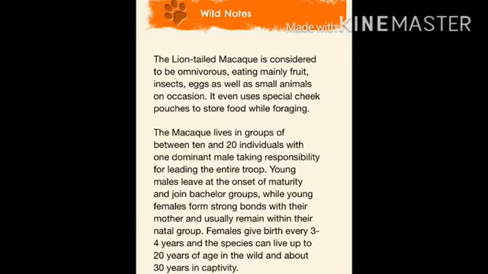The macaques live in groups of between 10 to 20 individuals with one dominant male taking responsibility of leading the entire troop. Young males leave at the onset of maturity and join bachelor groups, while young females form strong bonds with their mother and usually remain within their natal group. Females give birth every 3-4 years and the species can live up to 20 years of age in the wild and about 30 years in captivity.